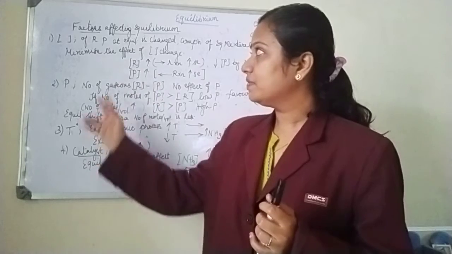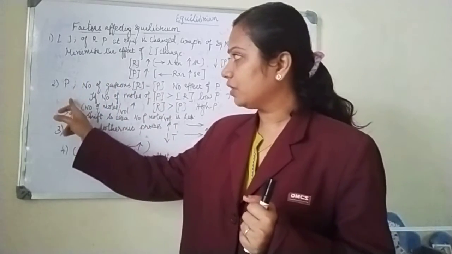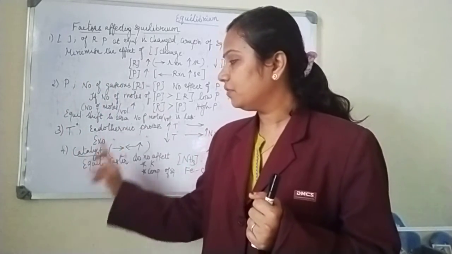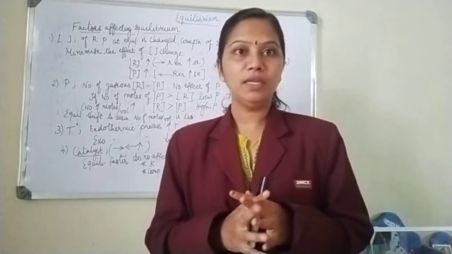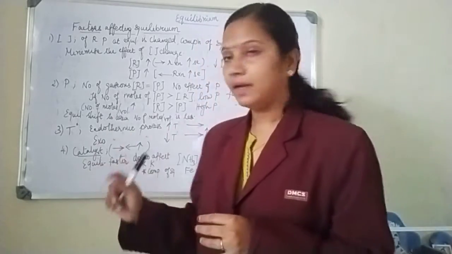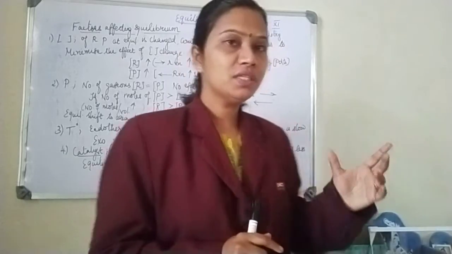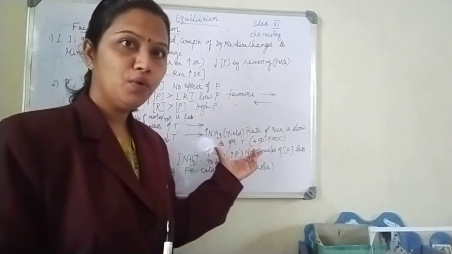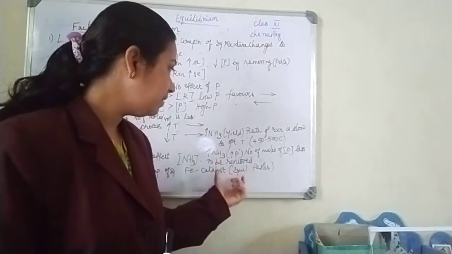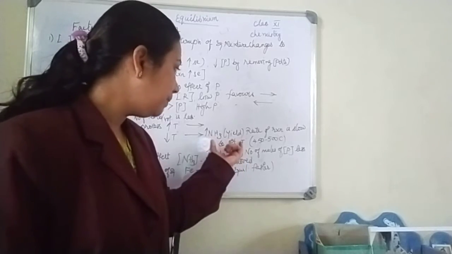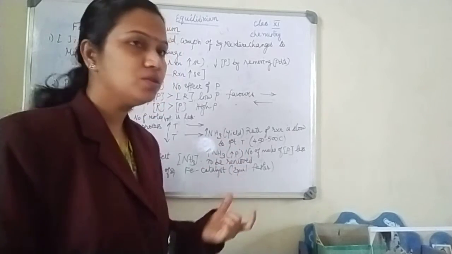So now we have seen the effect of concentration, effect of pressure, effect of temperature, effect of catalyst. We have inert gas, the last factor which is remaining. I have just combined the yield of ammonia with all these factors. I have related catalyst, I have related temperature, I have related pressure also.